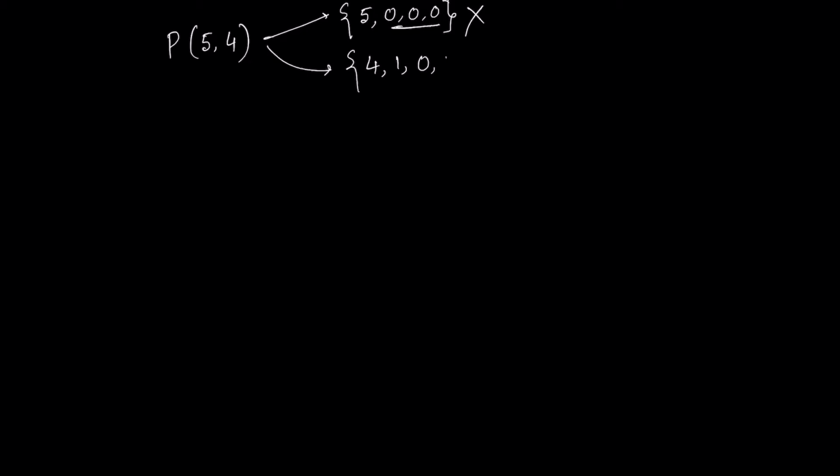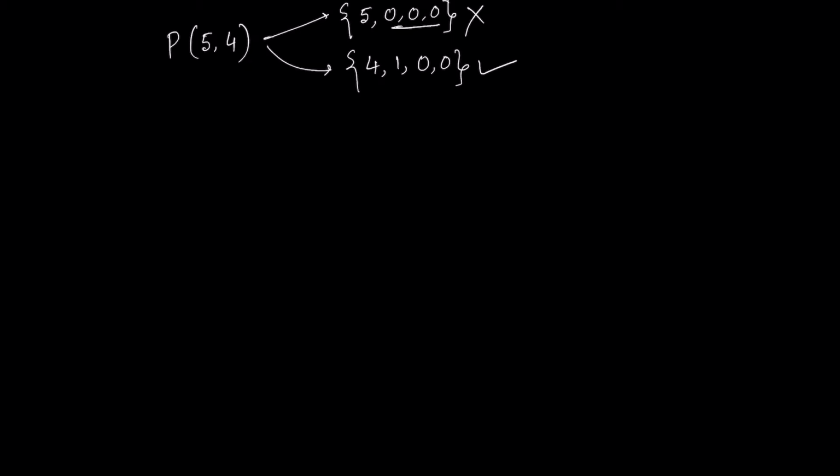How do you get it from partitions? Let us say you have 5 units of energy and 4 particles. Now, you can partition the 5 units of energy among 4 particles in many different ways. For example, you put 5 units of energy to 1 particle, and then the rest of the 3 particles get 0. Now, according to the rules of the Pauli exclusion principle, 3 particles will be in level 0 and therefore it will not be allowed. Similarly, you can break them into 4, 1, 0, 0.